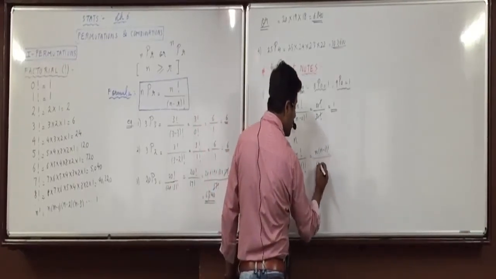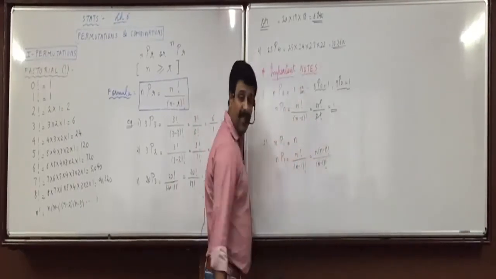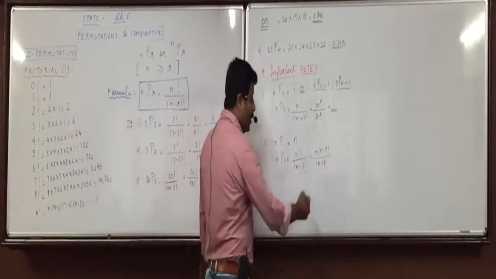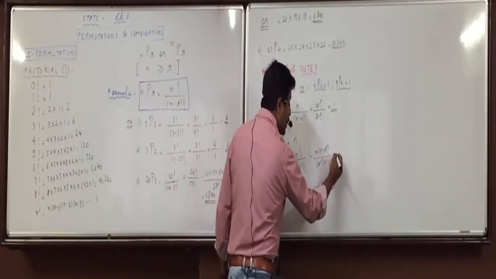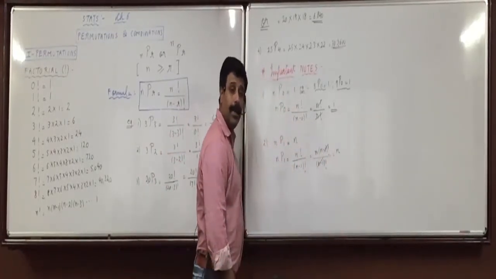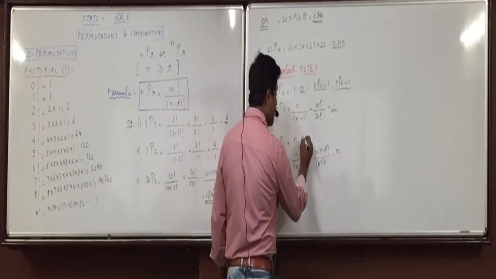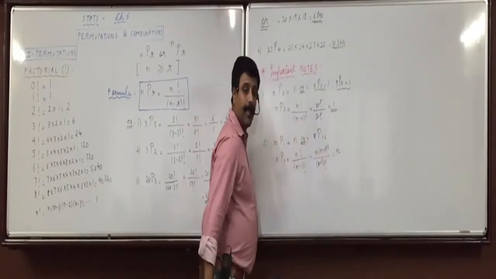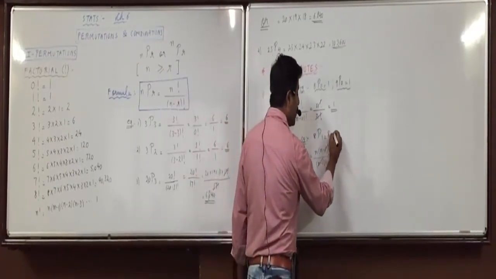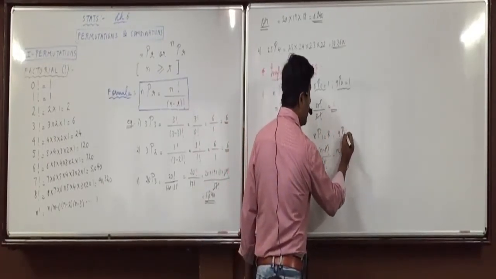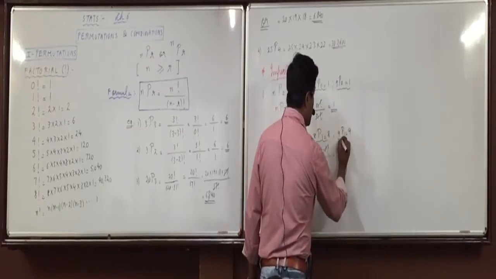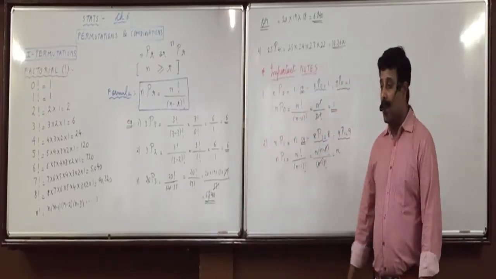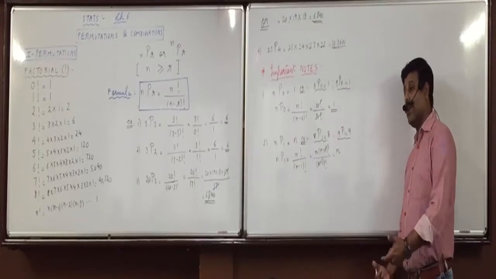Upon n minus 1 factorial, n minus 1 factorial gets cancelled. What is your answer? Means, what will be 8P1? 8. What will be 9P1? 9. Did you all understand this portion, everyone? What will be 20P1? 20.